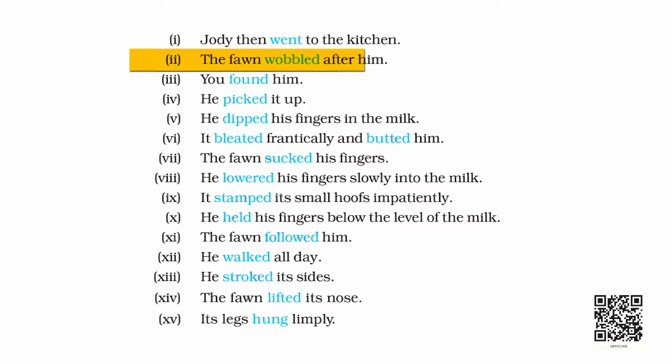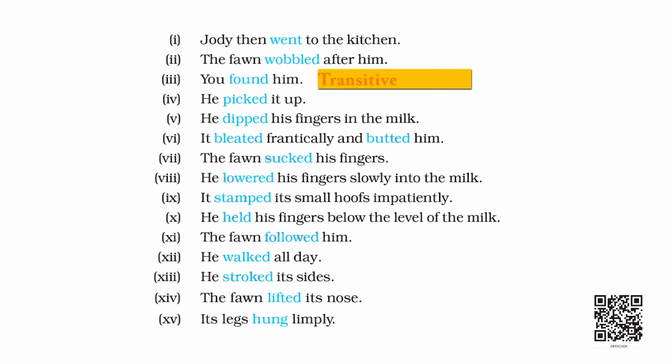Good. The next one, the fawn wobbled after him. Again, ask the question wobbled what? No answer. So, again intransitive verb. Right. The third one, you found him. Ask the question what to the verb found? Found what? Found him. Right. So, there is an object and the verb is a transitive verb.